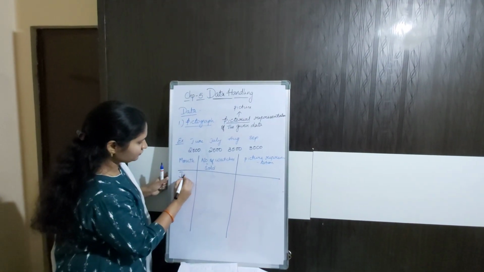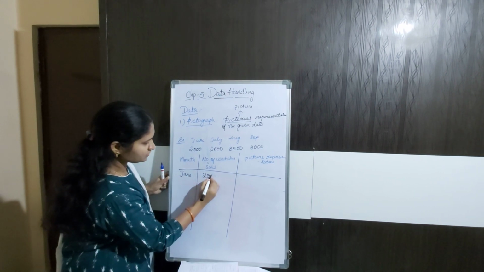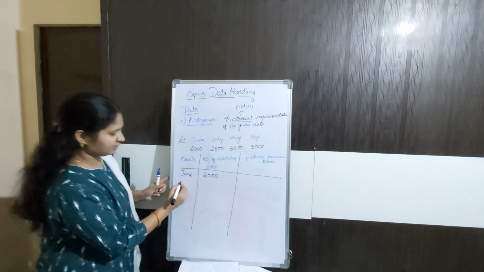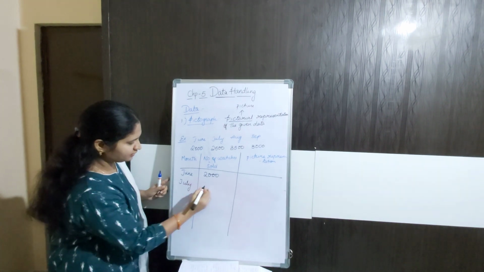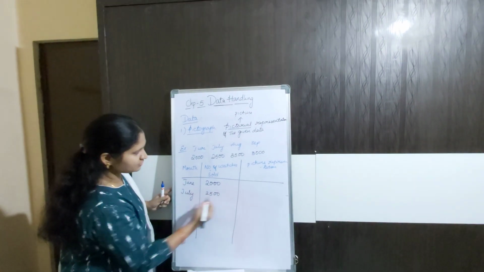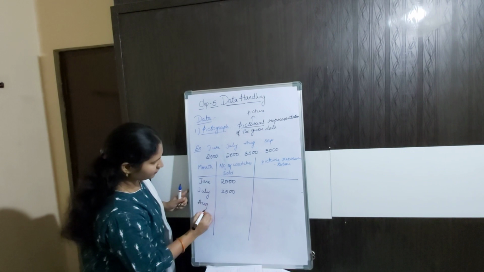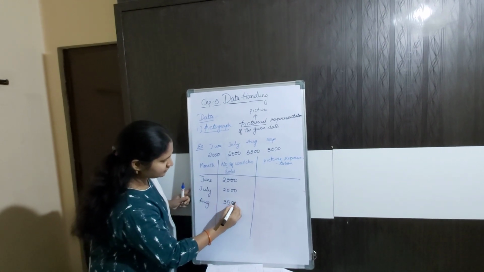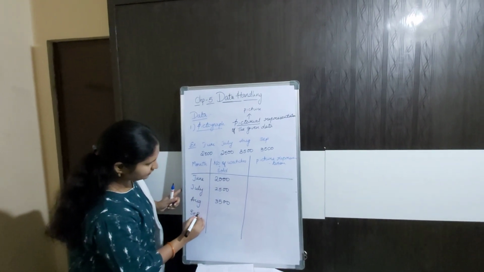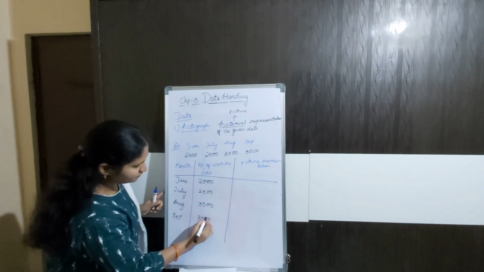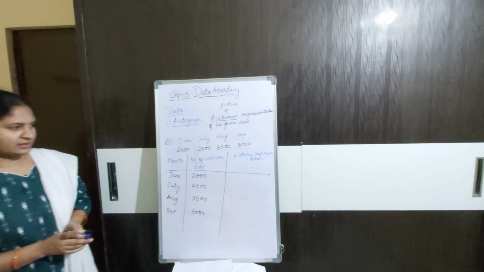In the month of June, 2000 watches, and in the month of July, 2500 watches. In the month of August, 3500. In the month of September, 3000 watches were sold by the company.